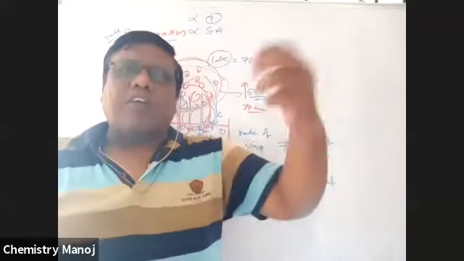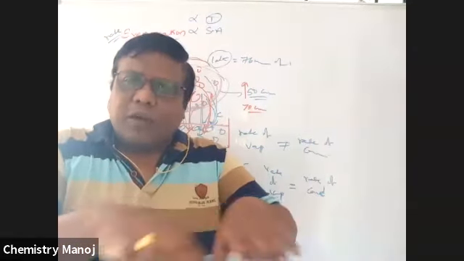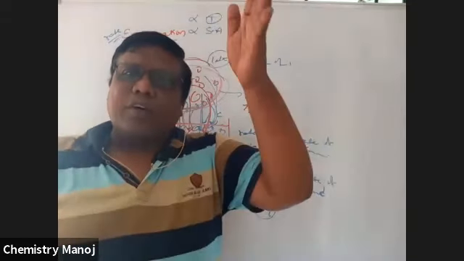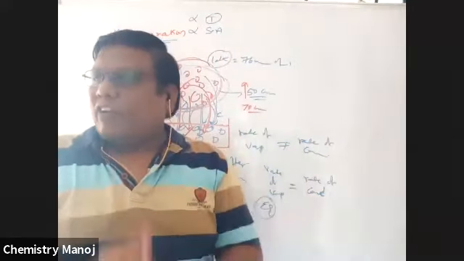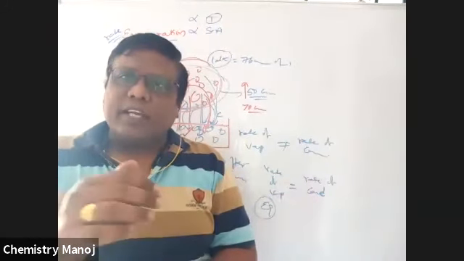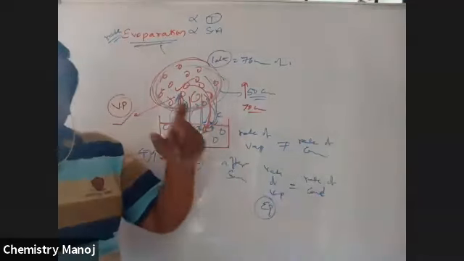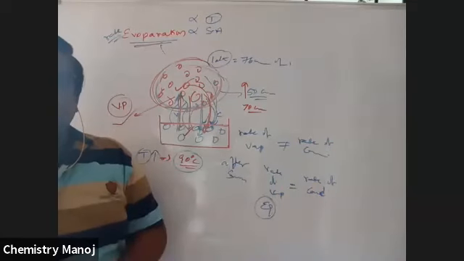That means the number of evaporating molecules is equal to the number of condensing molecules. That means the volume of liquid and the volume of vapor do not change, but evaporation and condensation keep taking place, which is taken as the equilibrium state. At equilibrium, both liquid and vapor coexist.